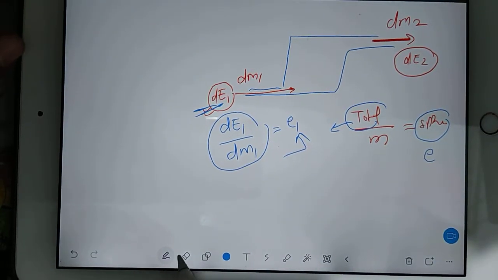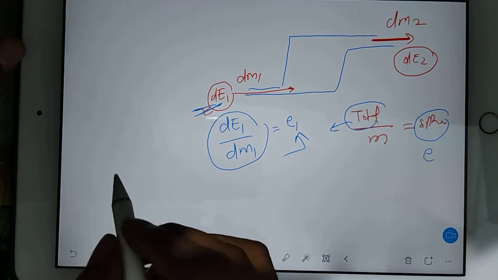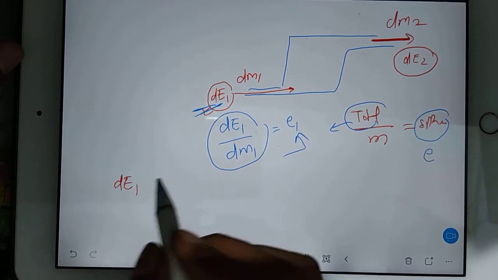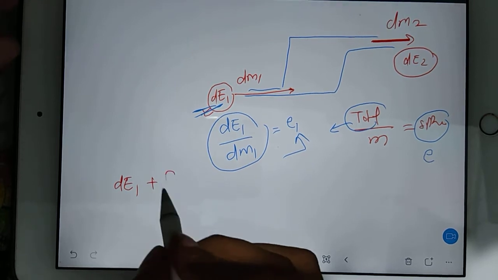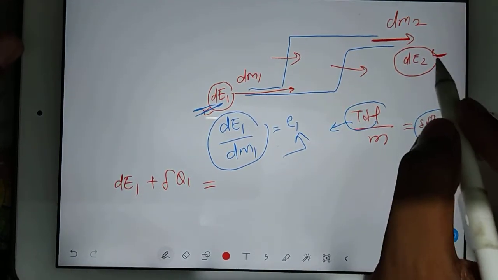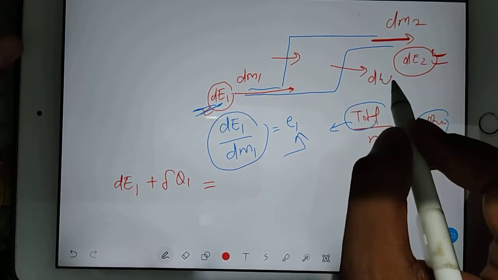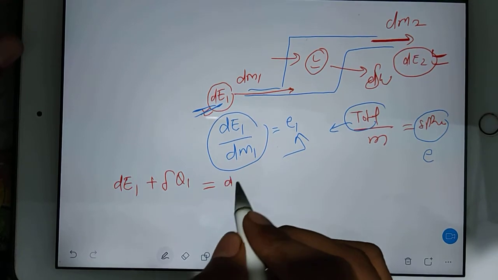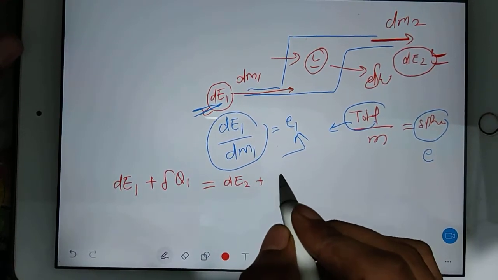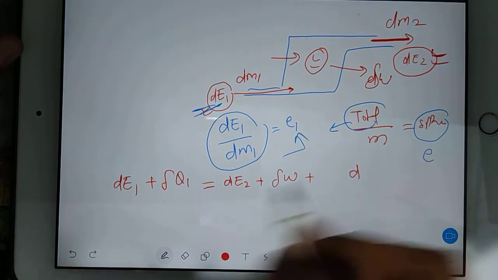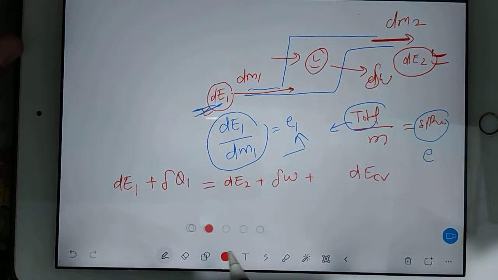Okay. So if I write the complete equation, then I will write dE1 as my total energy plus the supplied heat in this direction. That is giving me, on this side, some energy going out, some work done and some change in energy. So for that I am writing the equation: dE2 plus our work done plus dE which is being changed in the control volume.